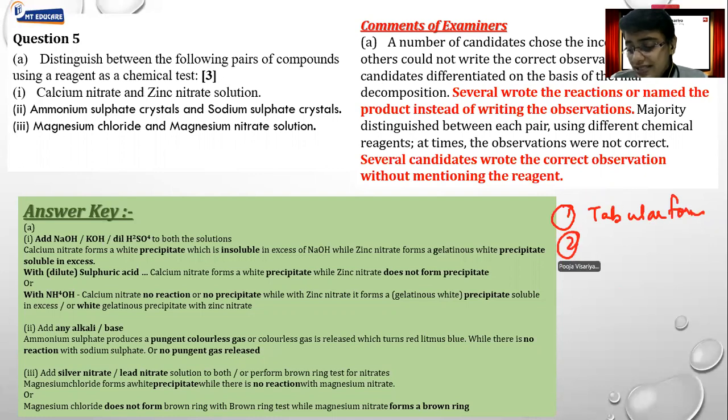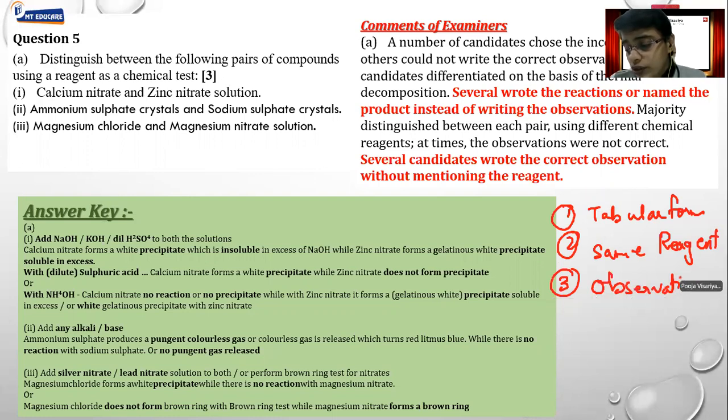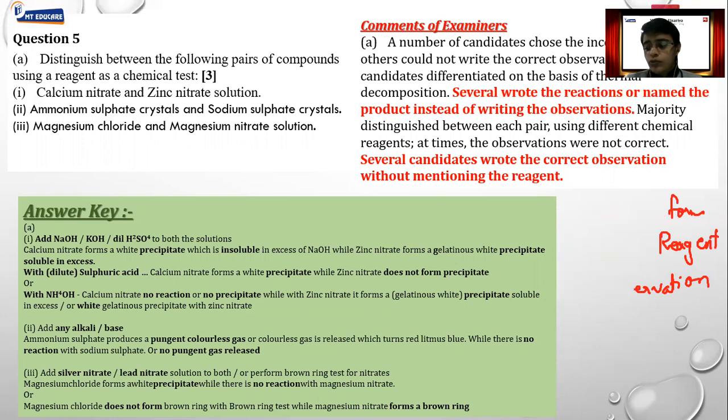Okay, so point number one, use tabular form. Point number two, same reagent. Point number three, we have to use observation, not the compound. You cannot write the name of the product. Always use the name of the test, the gas or any particular substance formed over there, the test of it. As you can see here, it is mentioned that people write the name of the product instead of writing the observation. And second point, they write the observation without mentioning the reagent. So we have to mention the reagent correctly. Fine, so that is a very important part when we talk about this kind of question.